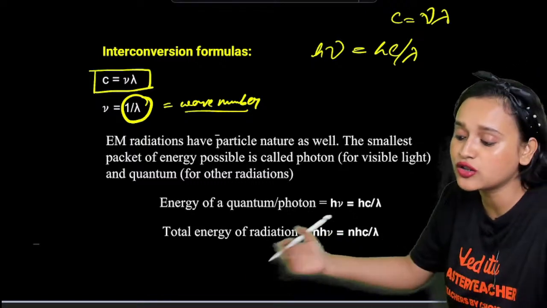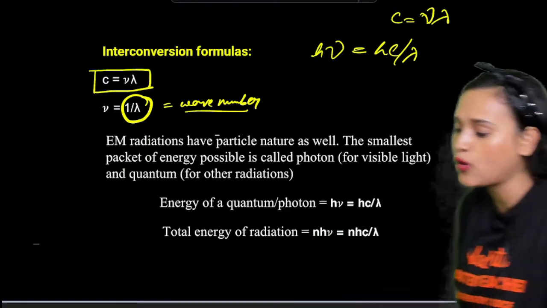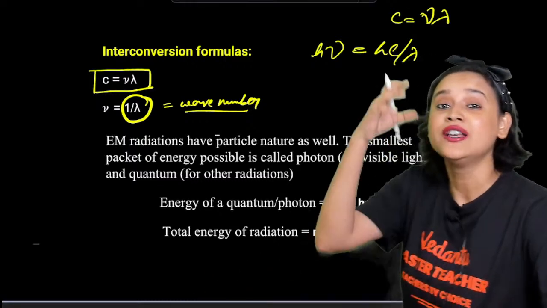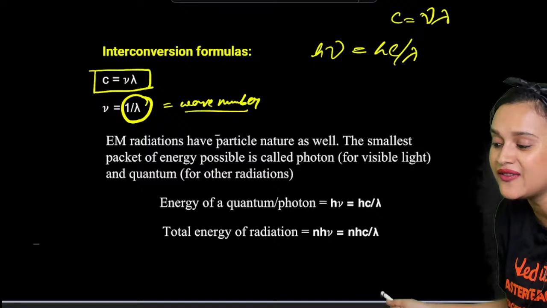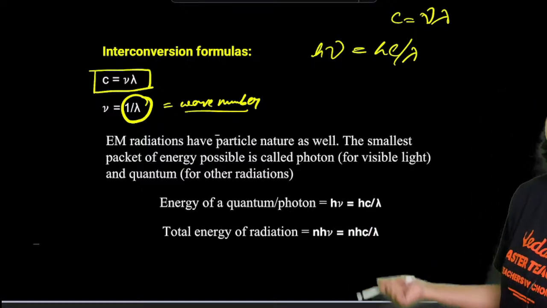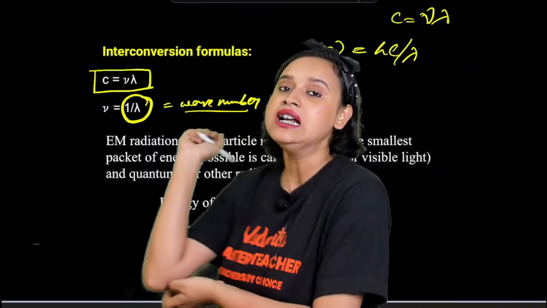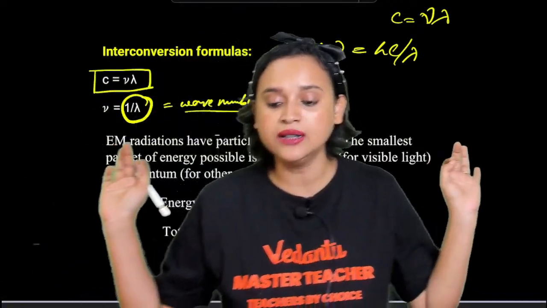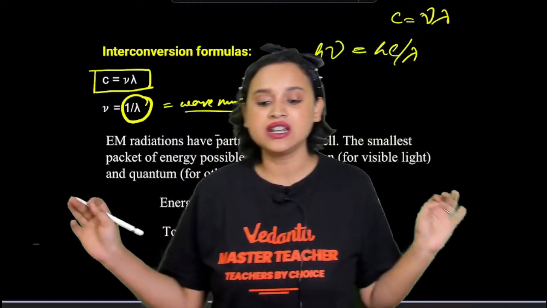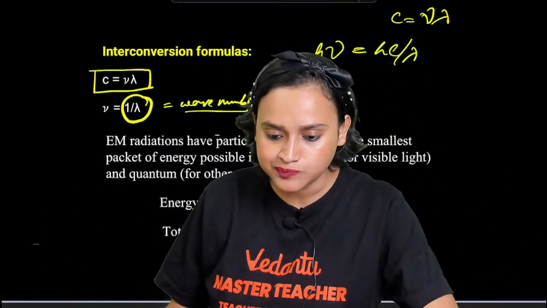So what is going to be the total energy of radiation? Nothing much. All you have to do is add another term here, that is n. So it is n h nu, which is equal to n h c divided by lambda, everyone. So till here, is everything clear?